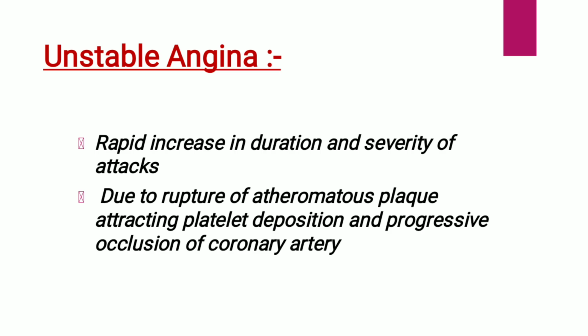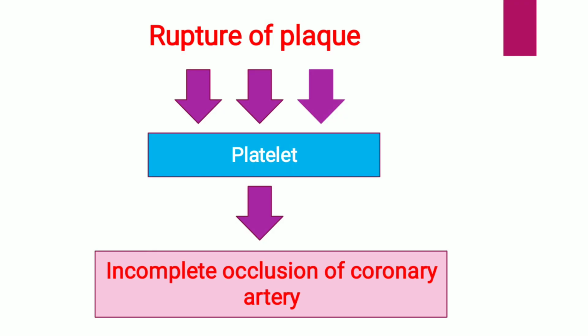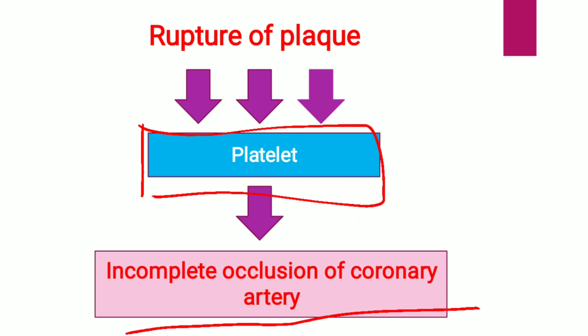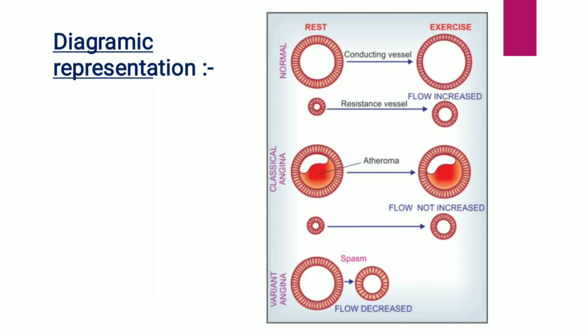Next one is unstable angina. In unstable angina, there is a rapid increase in duration and severity of attacks due to rupture of an atheromatous plug, attracting platelet deposition and progressive occlusion of the coronary artery. In the slide, rupture of the plug causes platelet deposition, resulting in incomplete occlusion of the coronary artery. So in this representation, you can understand the conditions in the types of angina.